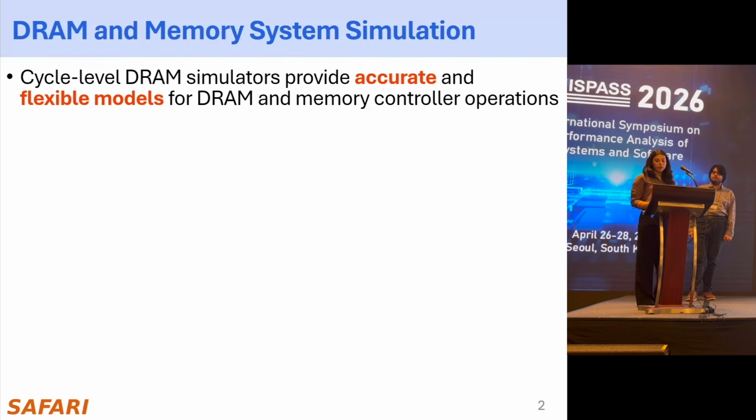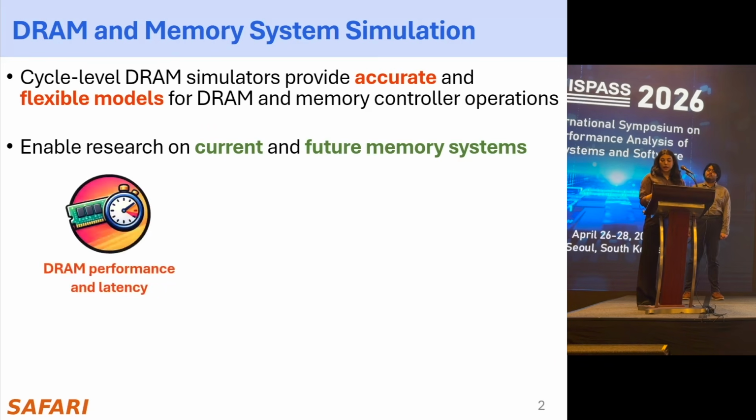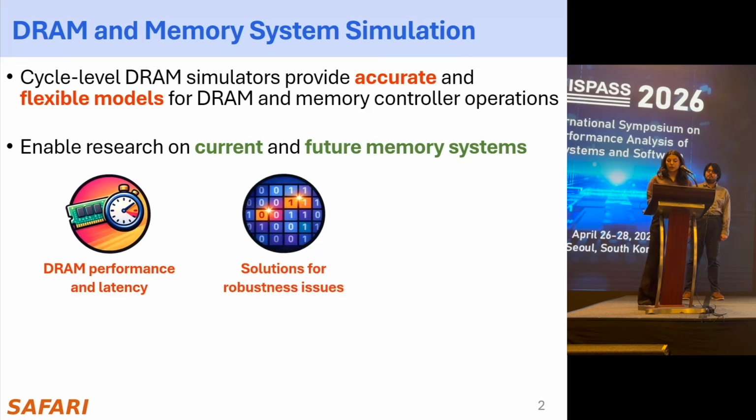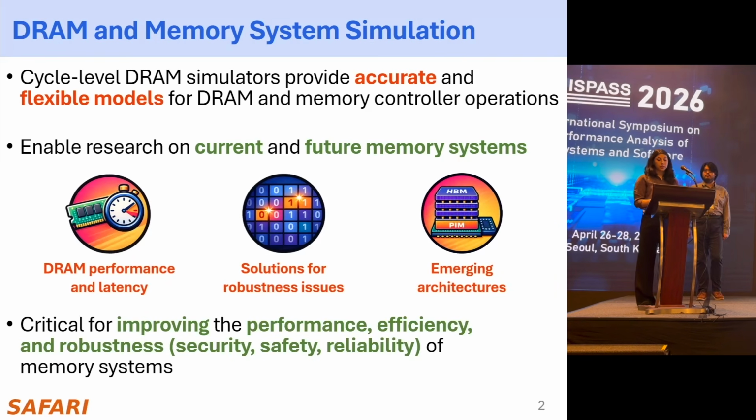Simulators provide accurate and flexible models for DRAM and memory controller operations, and in doing so, they enable research on current and future memory systems in various areas, like improving DRAM performance and latency, developing solutions for robustness issues like retention and read disturbance, and evaluating various systems like emerging processing-in-memory architectures. Therefore, these simulators are critical for improving the performance, efficiency, and robustness of memory systems.